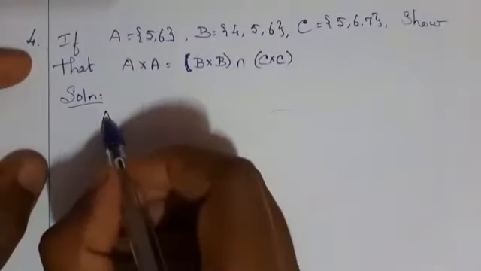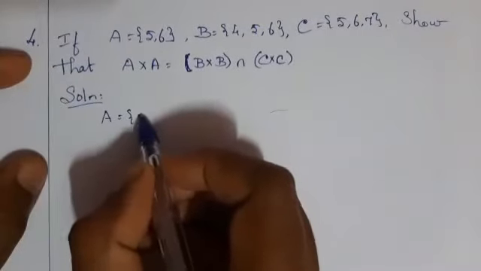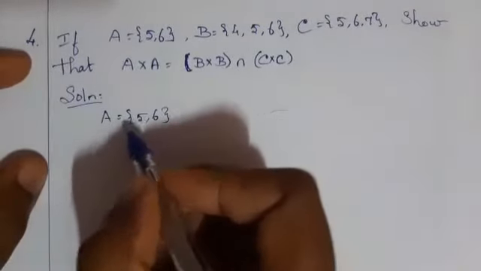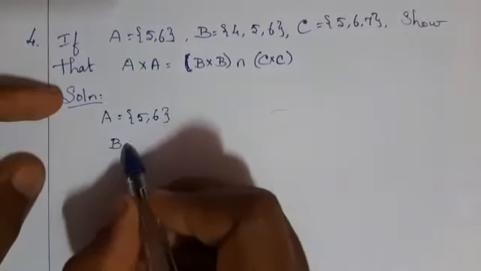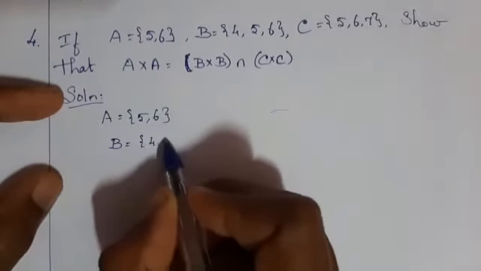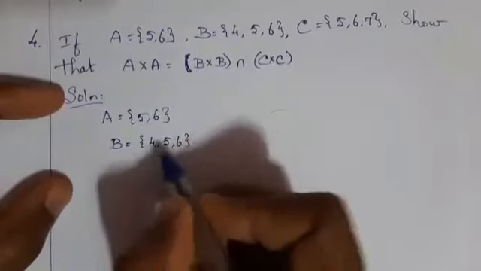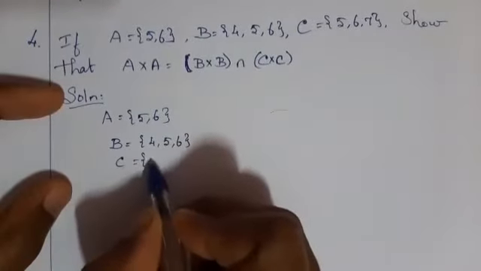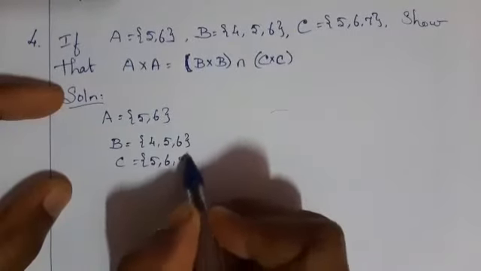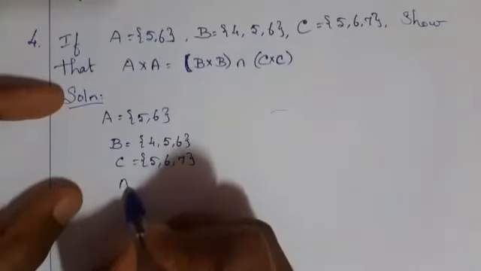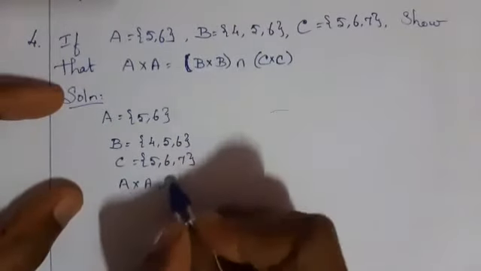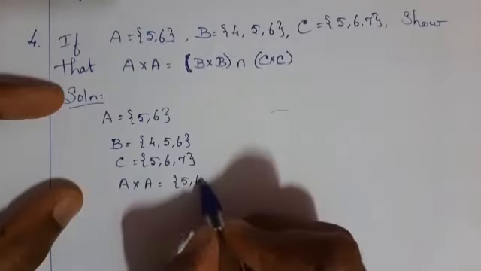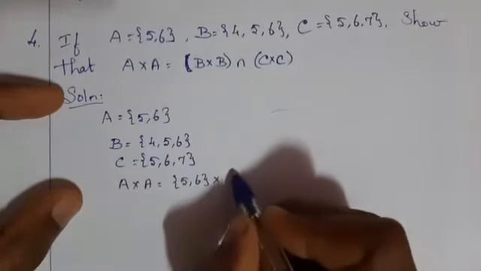First write the sets. A is equal to {5, 6}. B is equal to {4, 5, 6}. C is equal to {5, 6, 7}. A cross A is equal to {5, 6} cross {5, 6}.